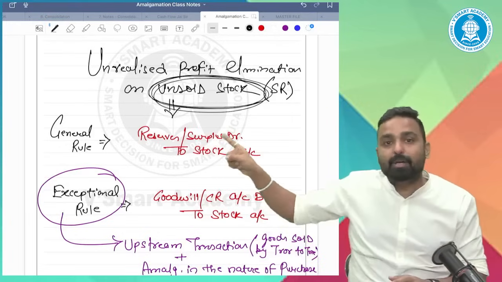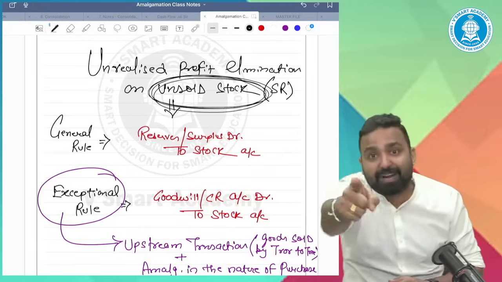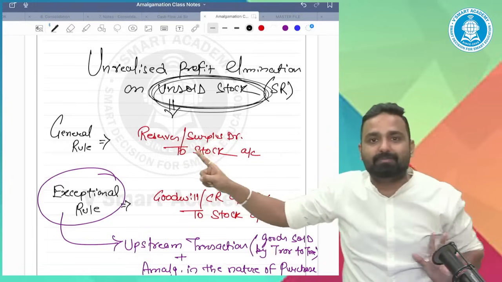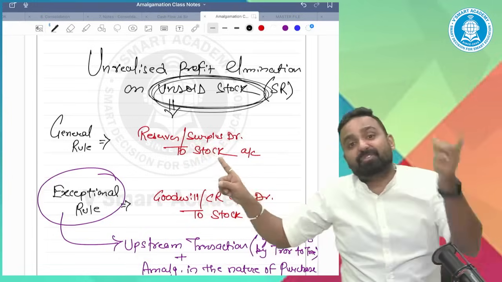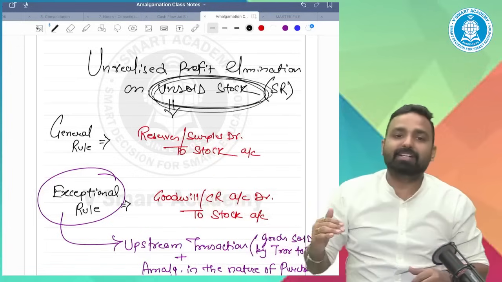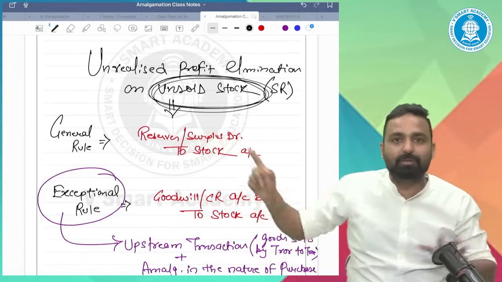Why this entry, sir? Because you are eliminating the profit. The profit is appearing in the reserve and surplus, so you are doing reserve and surplus debit. And the profit is also a part of the stock, so you are crediting stock. Simple. The concept is quite simple.